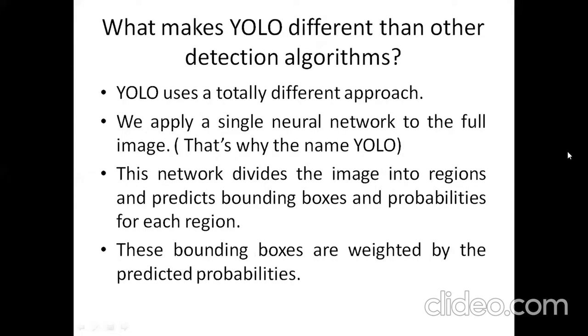What makes YOLO different from other detection algorithms? YOLO uses a totally different approach. We apply a single neural network to the full image. That's why the name, You Only Look Once. This network divides the image into regions and predicts bounding boxes and probabilities for each region. These bounding boxes are weighted by the predicted probabilities.